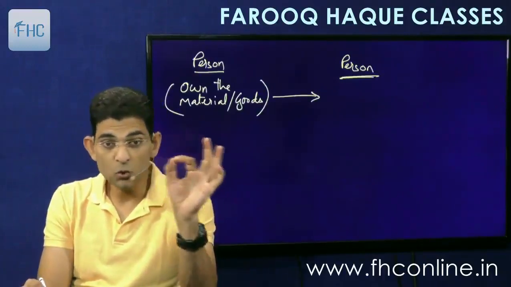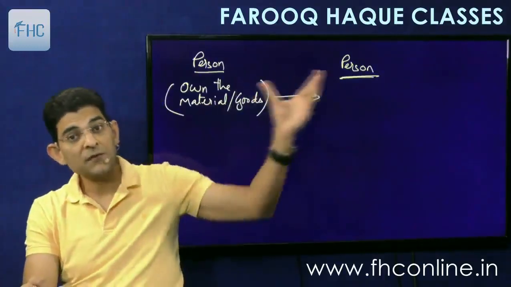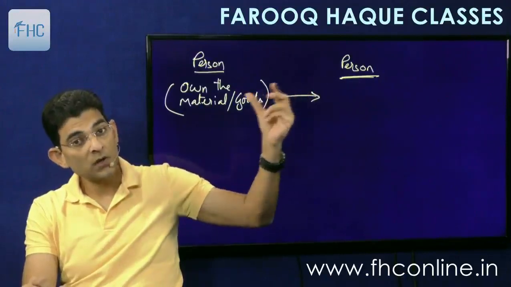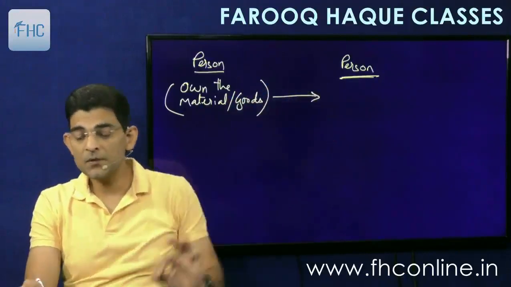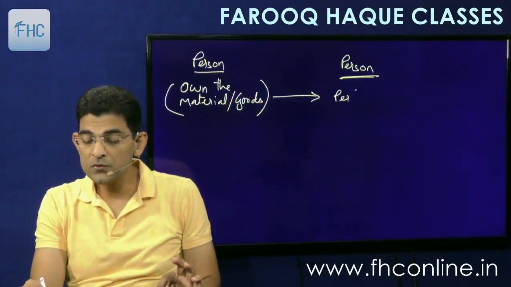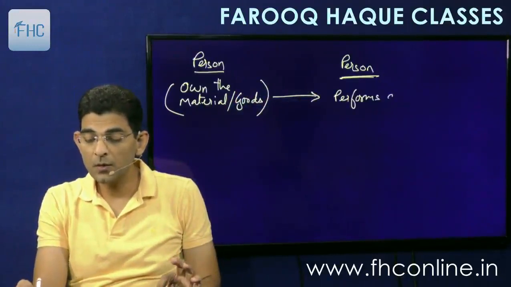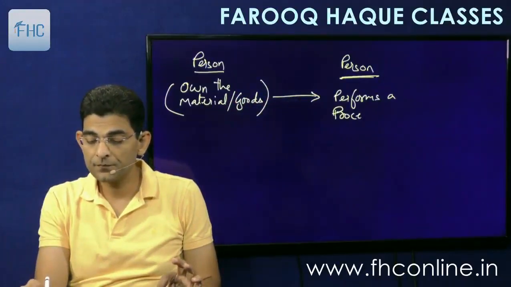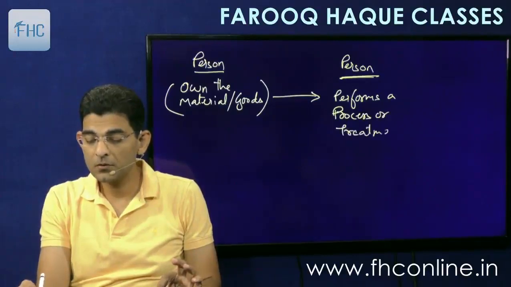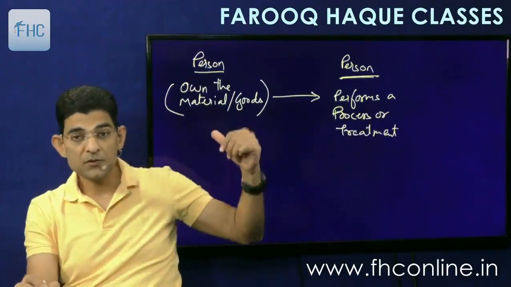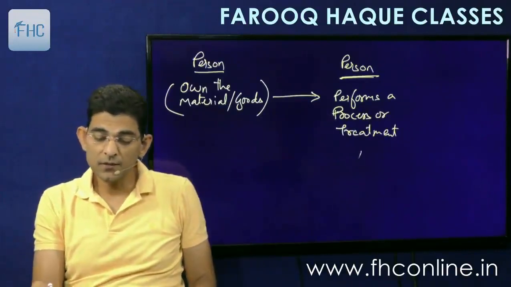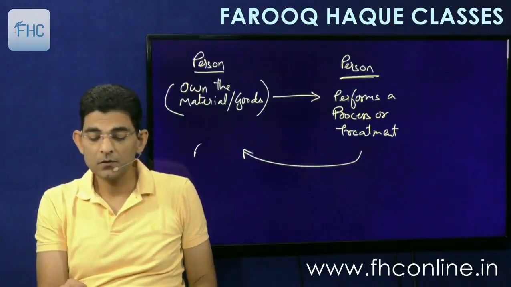This other person does not own it, so he is not transferring the material to this person. Owner remains the first person. The second person only performs a process or a treatment on the goods of the first person, and after this is done, the goods are returned to the first person.